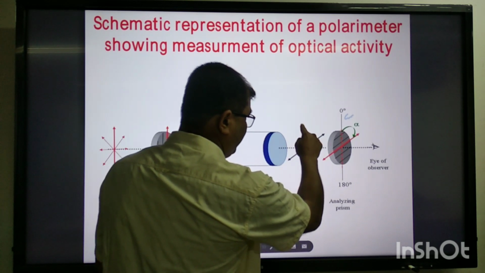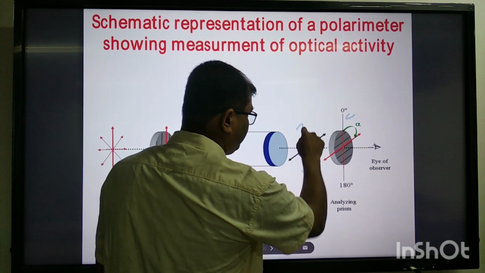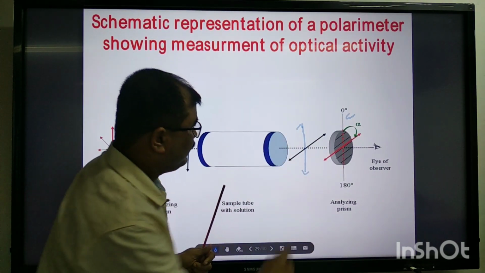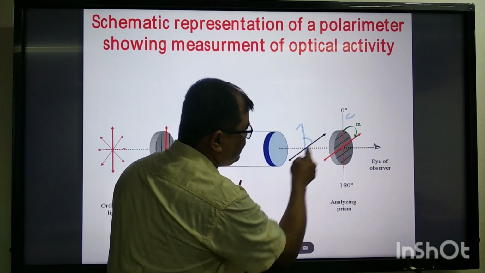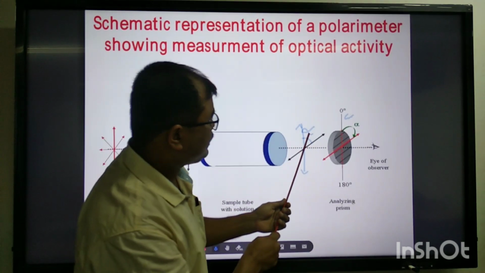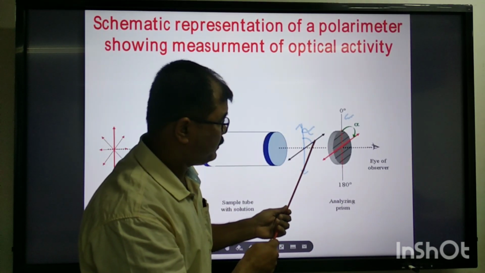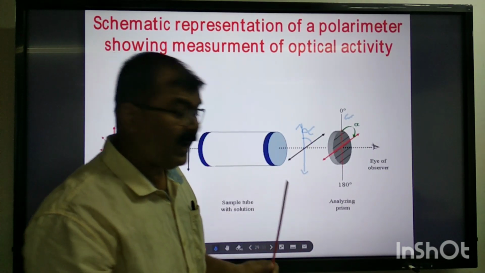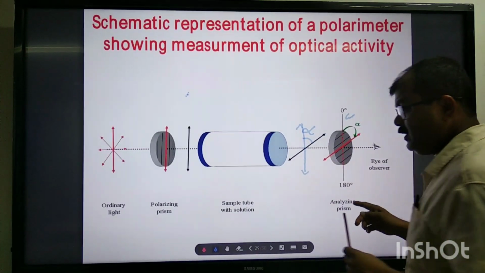See, this is the original direction of the plane polarized light. This angle, how much it is rotated, is called the angle of rotation, which can be analyzed by the analyzing prism.